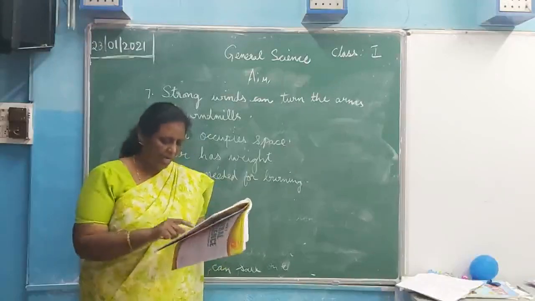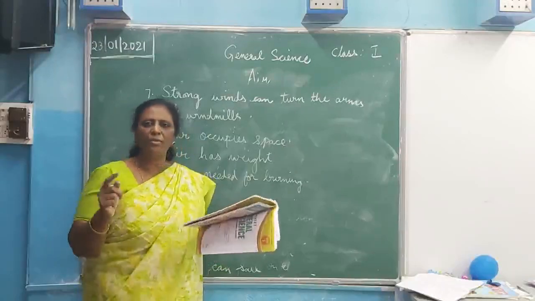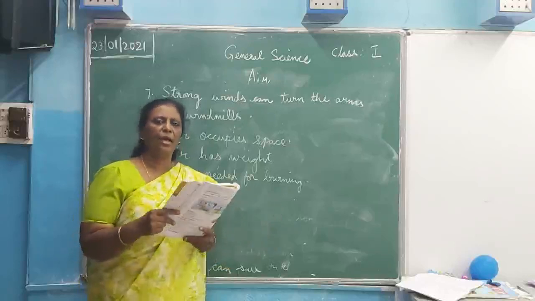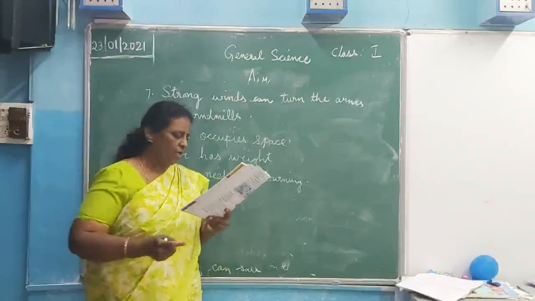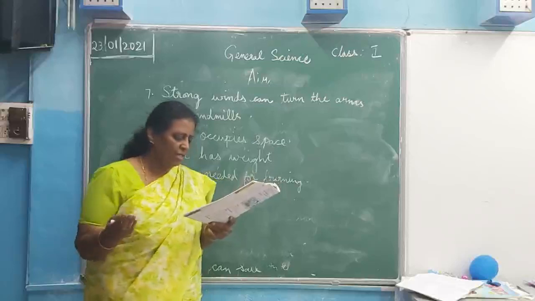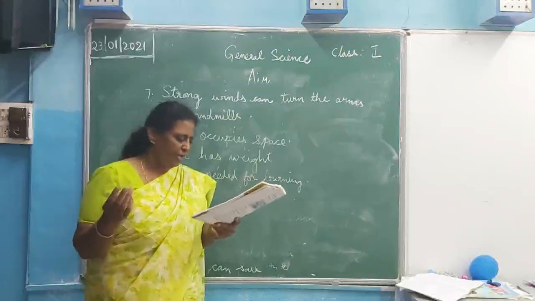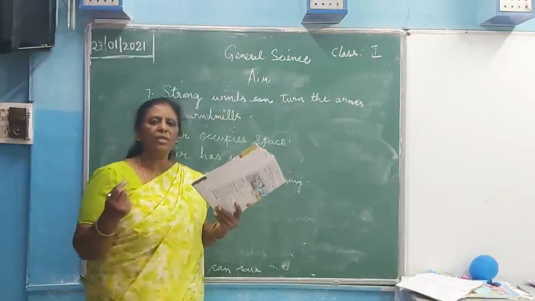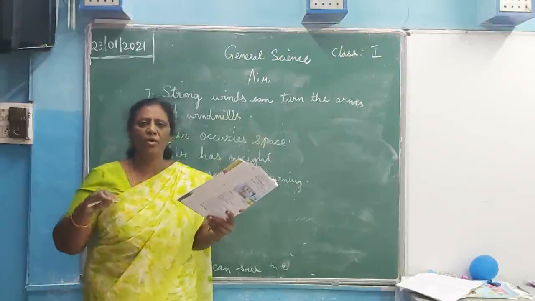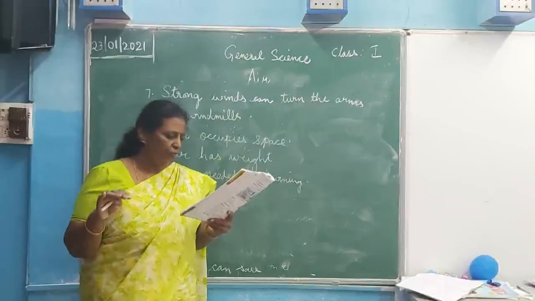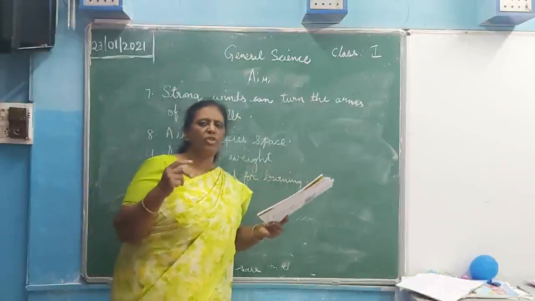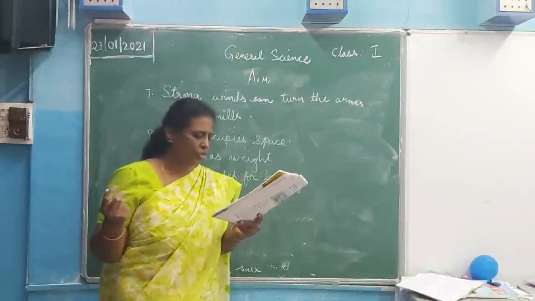I will read once again. Air is all around us. Where is air? Air is all around us. Can we see air? We cannot see air, but we can only feel air. So what is the smoothly moving air called? The moving air is called wind. When the air is stronger, it is called storm.